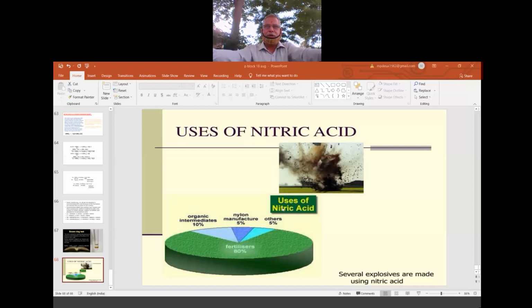Today we learned about the preparation on a small scale using nitrates, and the preparation on a large scale by the Ostwald process, taking ammonia as the starting material, then the properties and uses of nitric acid. In the next session, we are starting the phosphorus part of the same 15th group, because there are 4 groups, 15, 16, 17, 18. Individually we have to discuss, and in general we have to discuss. It takes a lot of time, maybe 1 full month. Okay, no problem, we'll discuss all the groups comfortably. So now the session is over.